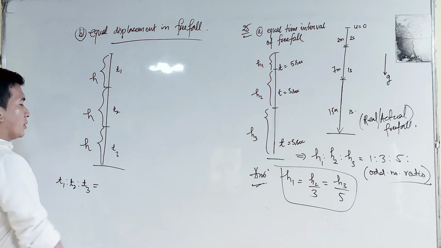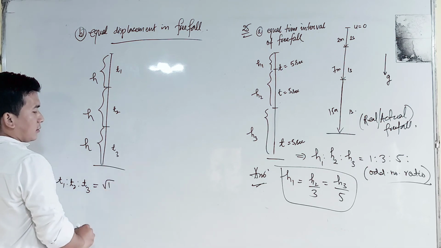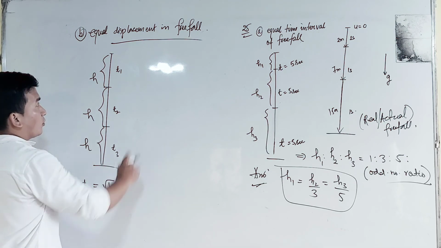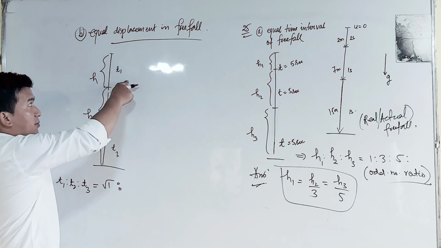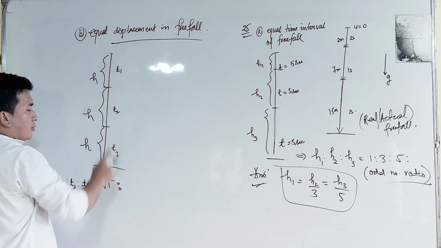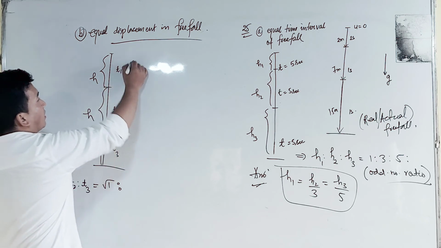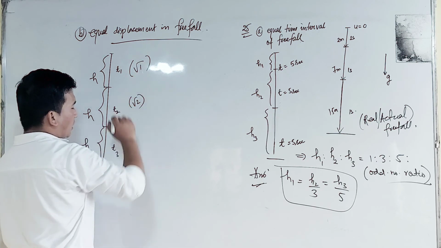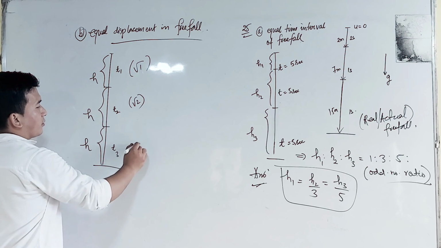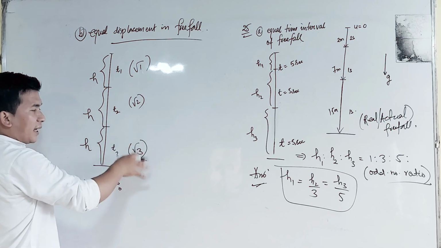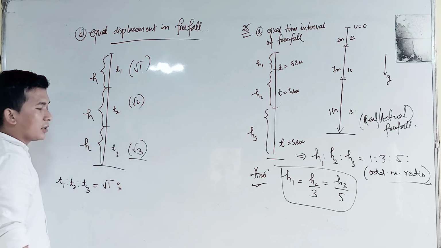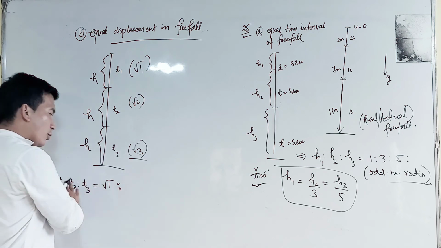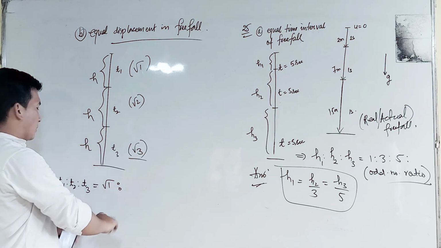The easiest way is root over 1, root over 2, root over 3 for the successive displacements. But this is not the actual ratio. The actual ratio is written downward.